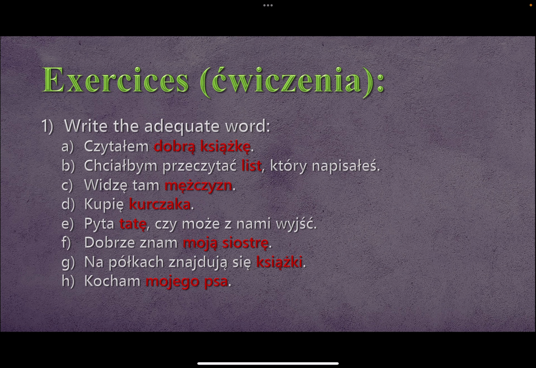Pytam tatę, czy może z nami wyjść. I'm asking my father if he can go out with us. Dobrze znam moją siostrę. I know my sister very well. Na półkach znajdują się książki. So książki does not change because this is plural. Anything plural does not change, except if it's masculine plural humans or personal plural. Kocham mojego psa. Pies becomes psa. Mój pies, mojego psa. So you add ego, as we said before. So for masculine you add ego. For feminine you add ą as an adjective. Yeah, I think this is it.